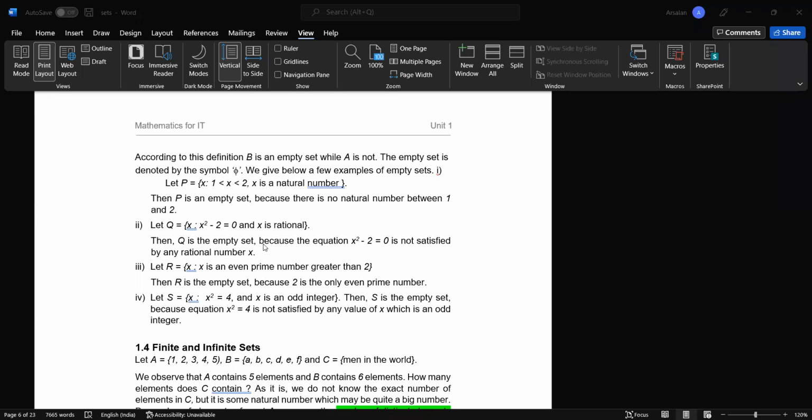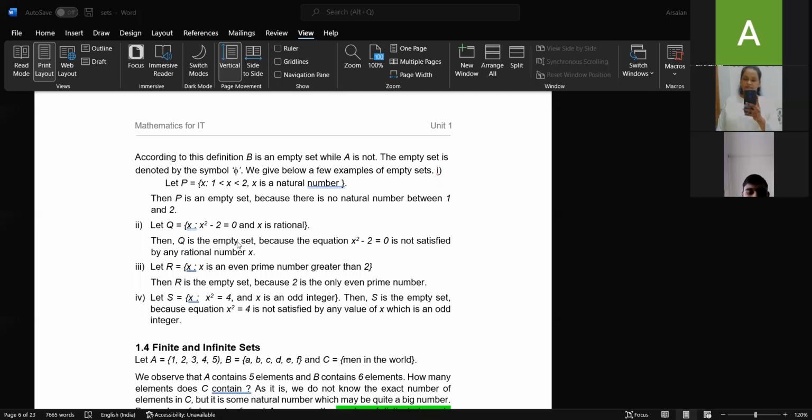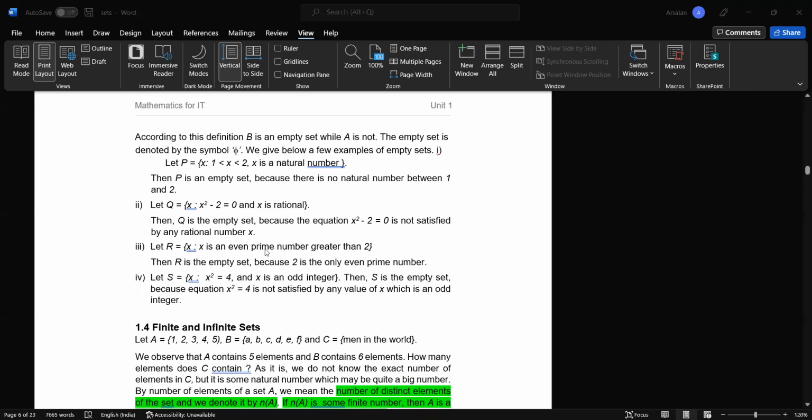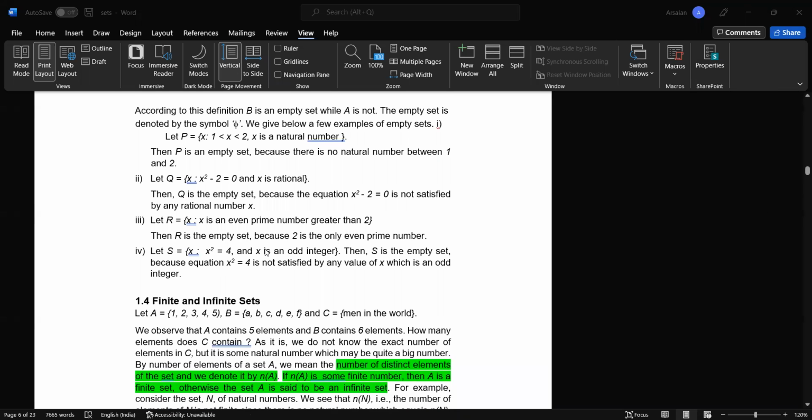Then Q is an empty set because the equation x square minus 2 is equal to 0 is not satisfied by any rational number x. So if a particular set does not give any kind of result, that set is called an empty set or null set, and it is denoted by this phi.